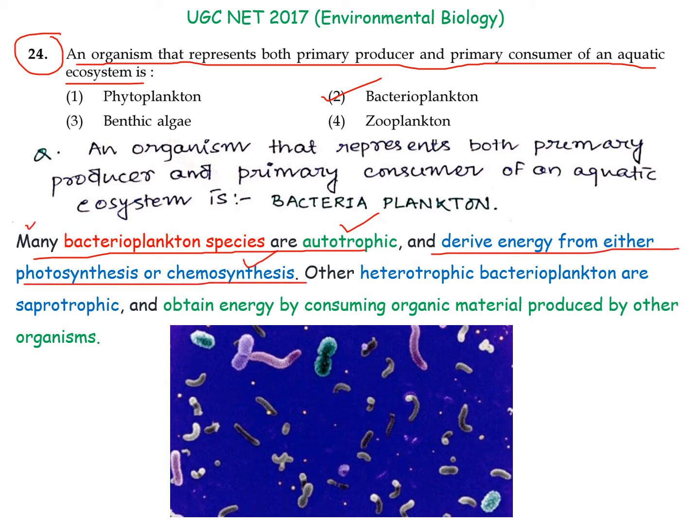Most of the bacterioplankton species are autotrophic in nature, while some heterotrophic bacterioplankton are also present, which are saprophytic in nature and obtain energy from consuming the organic material produced by other organisms. The saprophytic organisms are mainly called primary consumers, while the primary producers are themselves autotrophic in nature. That's why they are both producer as well as consumer in terms of primary classification. So this is the answer.